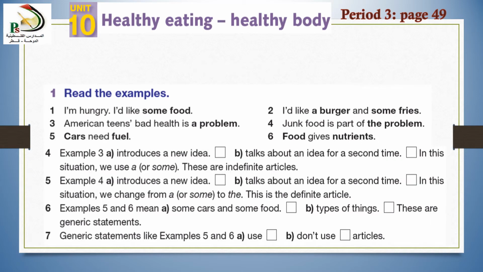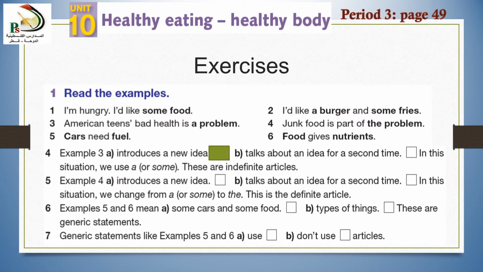Number 4, example 3 introduces a new idea, A, or talks about an idea for a second time, B. In this situation, we use a or some. These are indefinite articles. Look at example 3. American teens' bad health is a problem. This is a new idea, so the answer is A. It introduces a new idea.